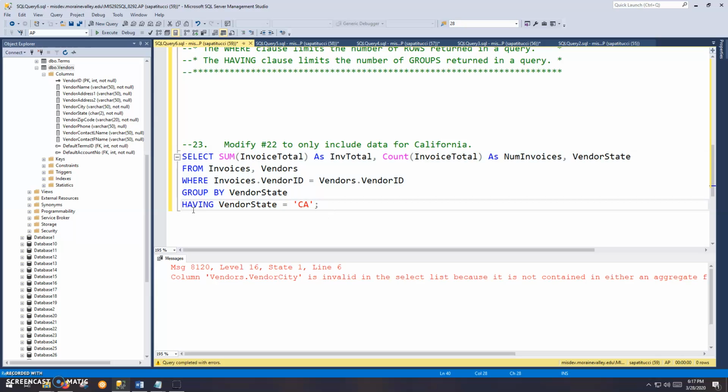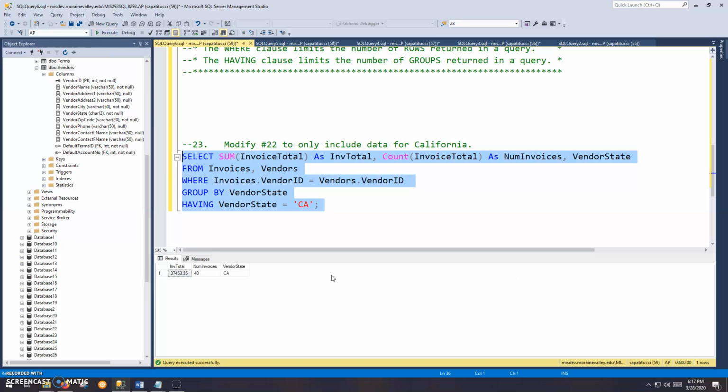But to limit those groups, I have to use a having clause. Okay, so when you're grouping and you want to limit or you want to filter, it's not a where clause like it has been in the past, all the other queries that we've done. It's having, okay? So having state of California. All right, let's see what we get for these results. And there it is, just one row because it's just one group.